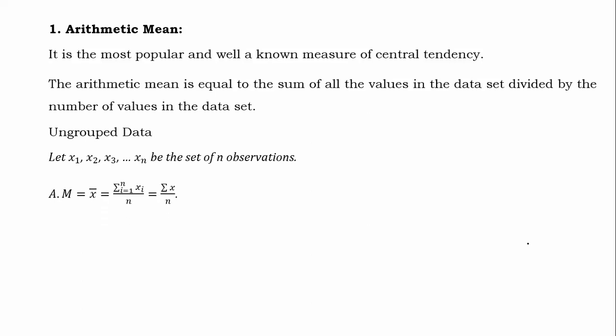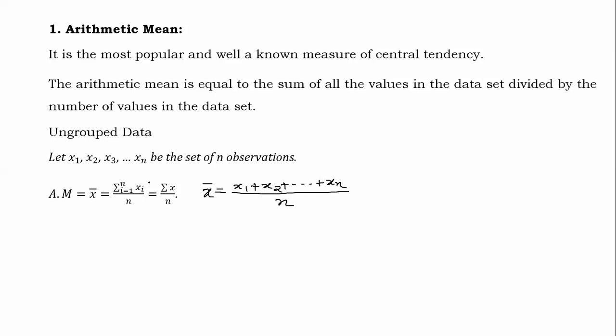In that case, the arithmetic mean x bar is denoted by summation xi. Actually, x bar is nothing but x1 plus x2 and so on until xn, divided by n.